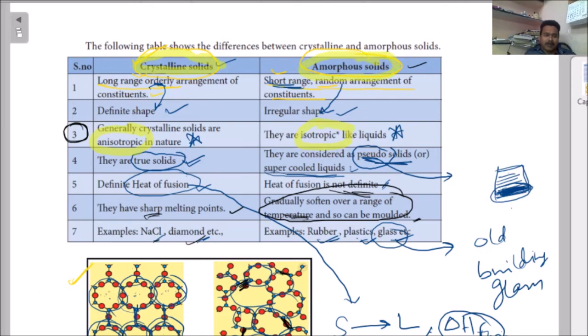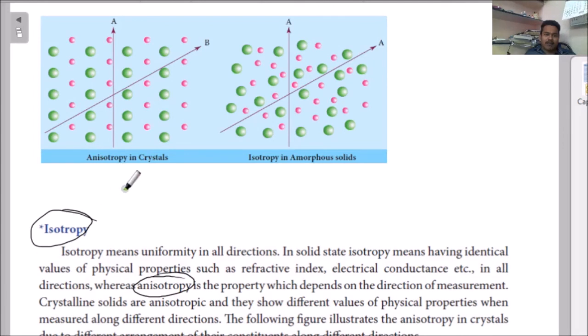What is isotropy and what is anisotropy? First of all, what is crystalline? Crystalline means they are regularly arranged, properly arranged. See, all the green color atoms are in one line, all the red color atoms are in one line. Otherwise, green atom, red atom, green atom, red atom. There is a proper arrangement.